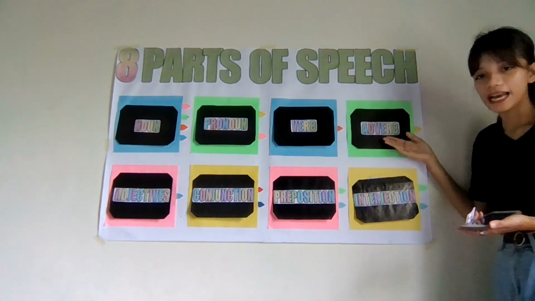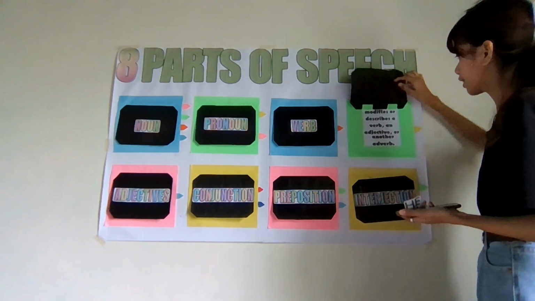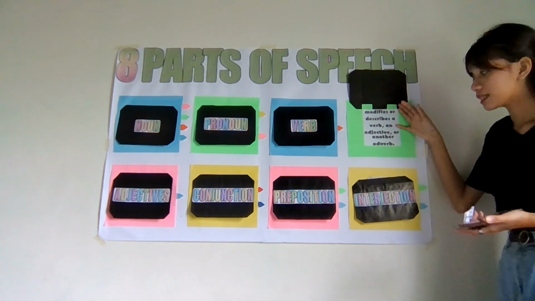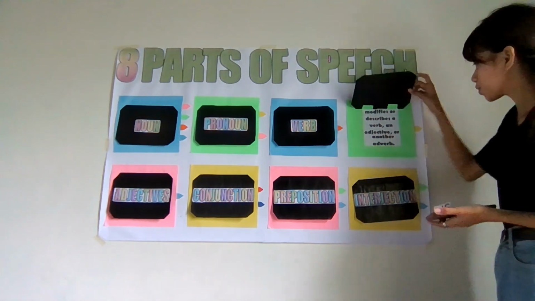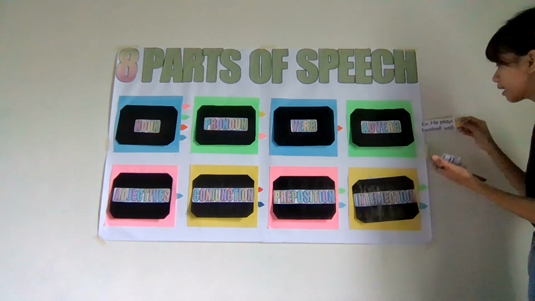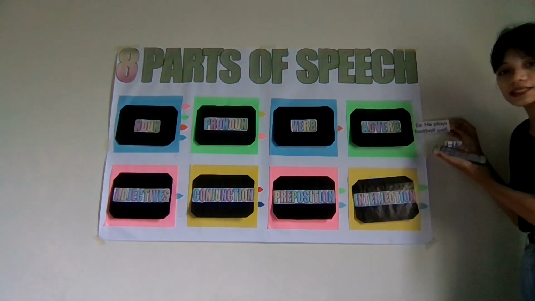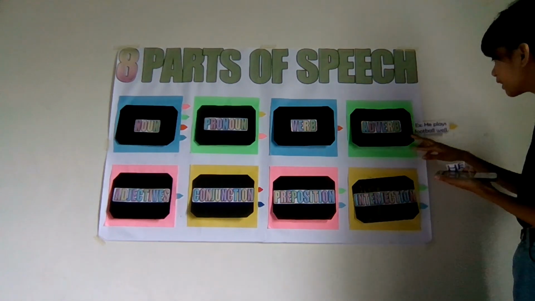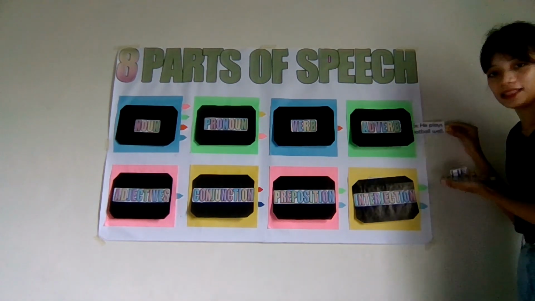Next is the adverb. An adverb modifies or describes a verb, an adjective, or another adverb. Let me show you an example. He plays football well. So the adverb here is the word well.